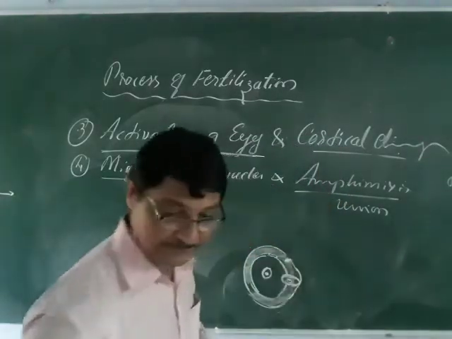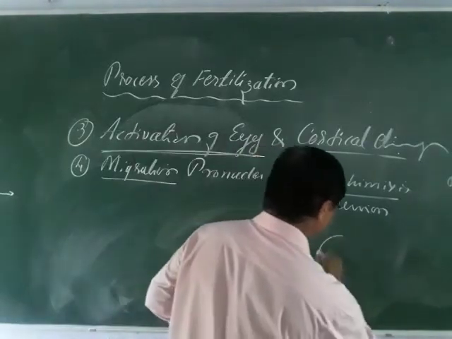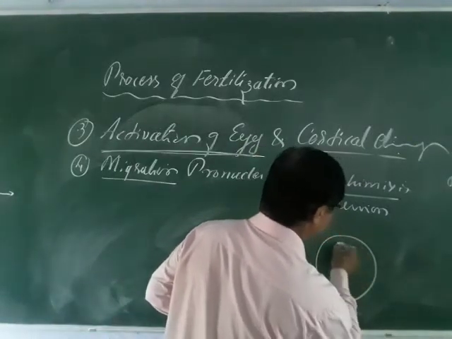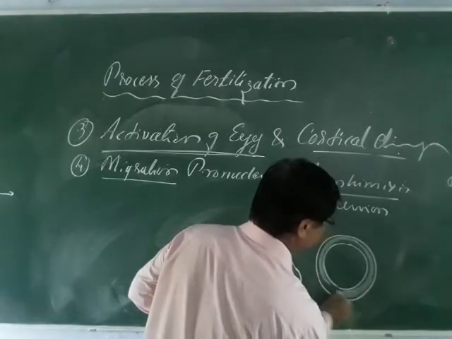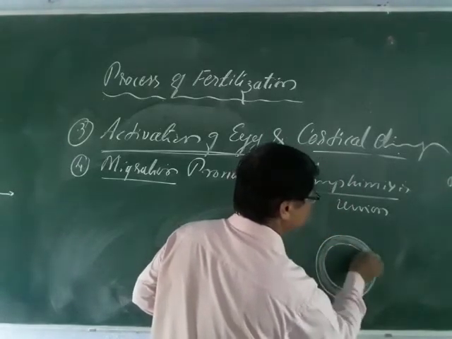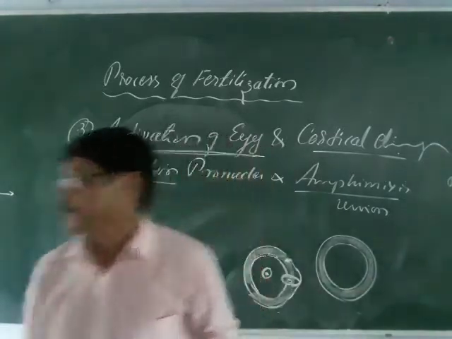Migration of pronuclei. Once again I will draw this diagram like this here. So you can say this is the fertilization membrane, already developed here.